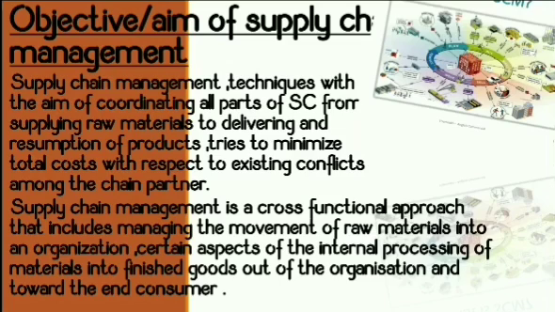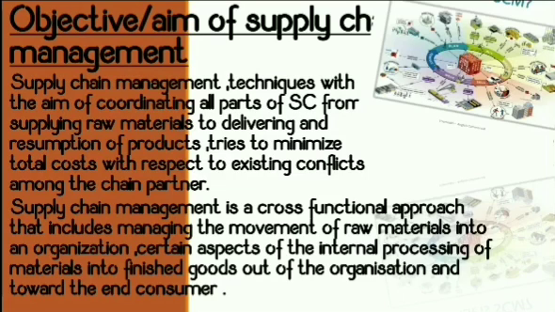Apart from the commission which each and every person is going to take, supply chain management maintains that it can still reduce the end price of that particular product. Supply chain management is a cross functional approach that includes managing the movement of raw material into an organization, certain aspects of internal processing of material into finished goods, and the movement of finished goods out of the organization towards the end customer.